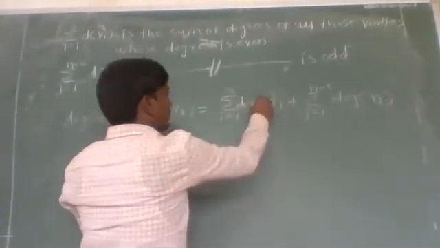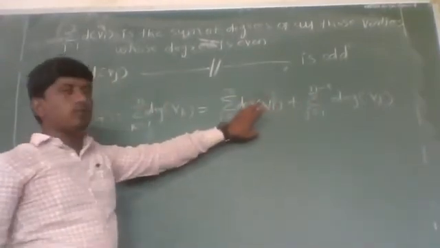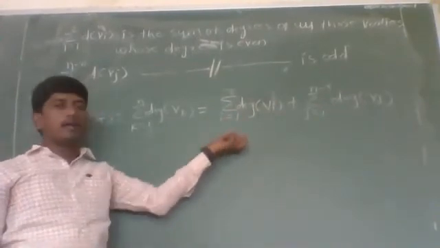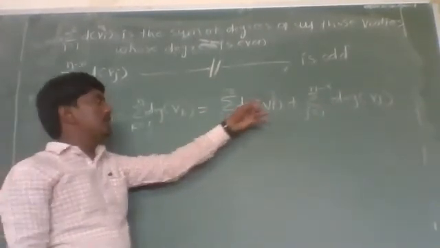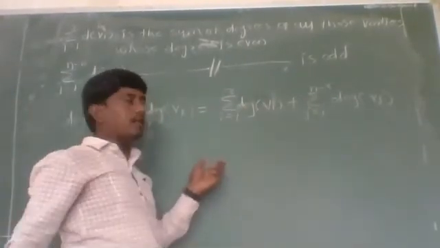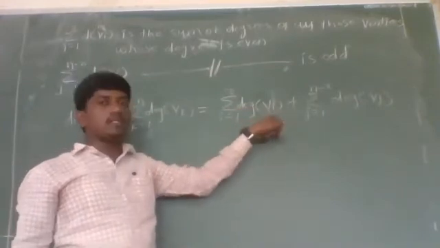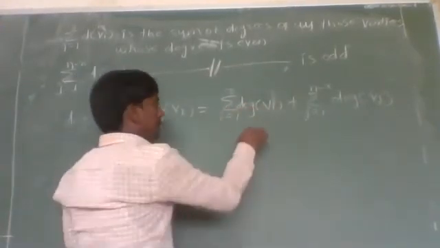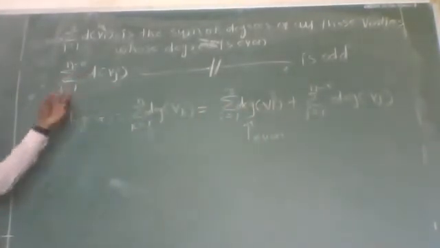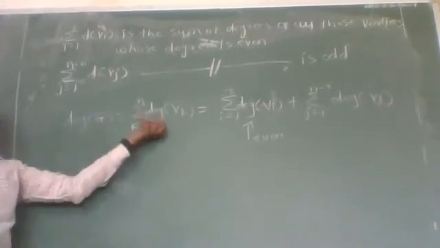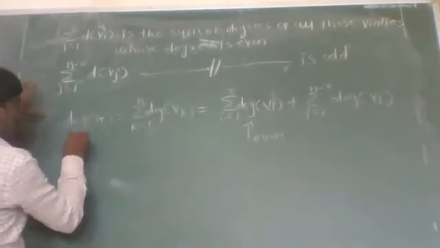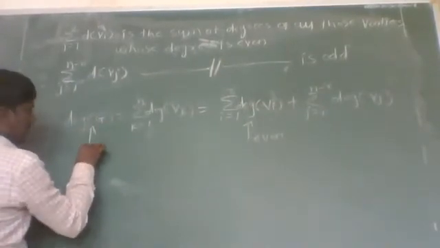This first sum is nothing but the sum of degrees of all those vertices whose degree is even. If we add even numbers any number of times, the result is even, which means that this sum is always even, since the degree of each vertex is even. And we know that the degree of graph G is twice the number of edges in graph G. Therefore, the total degree is always even. Therefore, this LHS is also even.